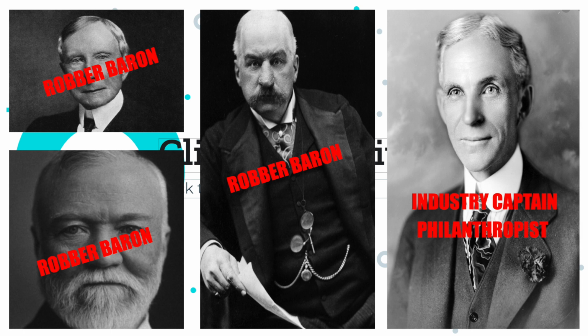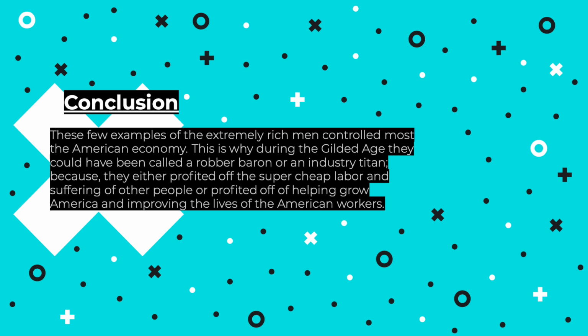In conclusion, these few examples of extremely rich men controlled most of the American economy. This is why during the Gilded Age they could have been called a robber baron or an industry titan, because they either profited off the super cheap labor and suffering of other people, or profited off helping and growing America and improving the lives of American workers.